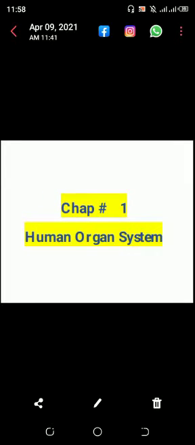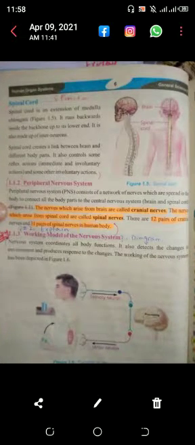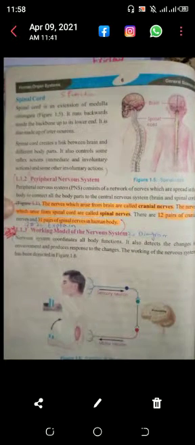Students, we were studying chapter number 1, that is human organ system. Today our next topic is peripheral nervous system. Peripheral nervous system consists of a network of nerves which are spread in the body to connect all the body parts to the central nervous system. And the central nervous system consists of the brain and the spinal cord.